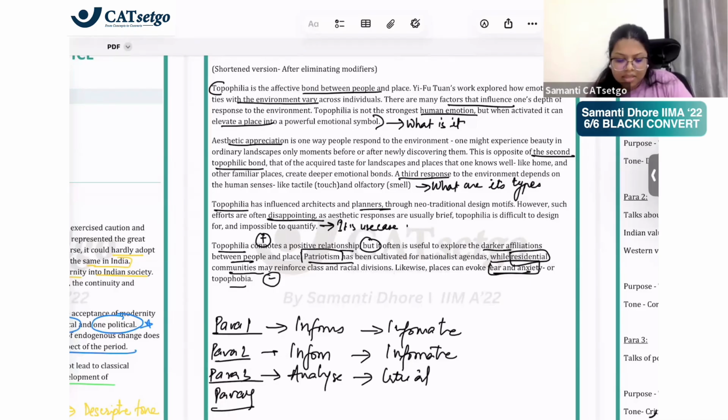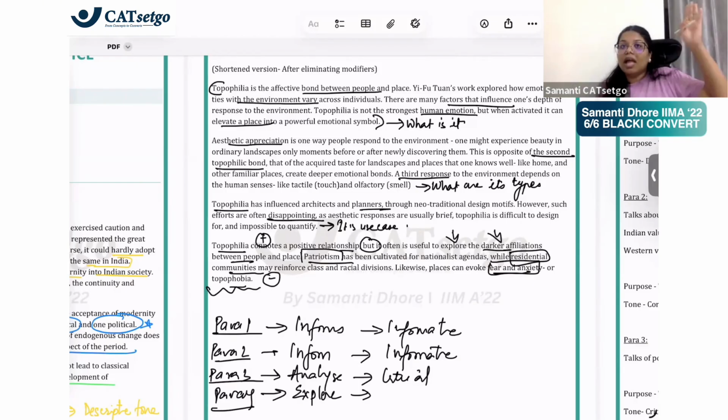Para 4 says that it is usually positive, but it can be useful to explore darker implications. It could mean this, it could mean that. Patriotism could lead to this, this or that, and a new term was introduced, topophobia. So this is an example of exploring, where the author is exploring what all it could mean, from some incidents the author has already known. So the tone is reflective.